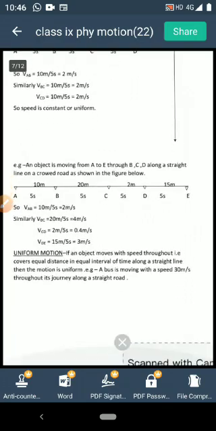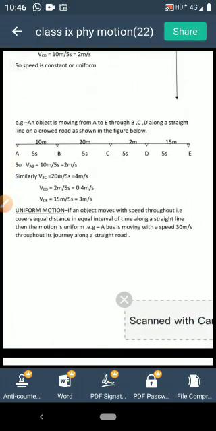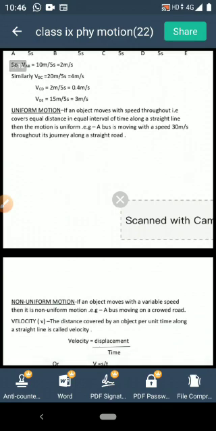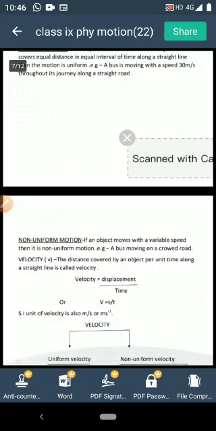Now, depending on the type of speed, the motion can also be of two different types. One is uniform motion, another is non-uniform motion. What is uniform motion? If the speed is fixed and the direction is also fixed, the object is moving along a straight path with a constant speed. Clear? Like a bus moving on a straight road with a fixed speed, then the motion is uniform. Whereas non-uniform, if the object is moving with a variable speed, clear? Then the motion is non-uniform.